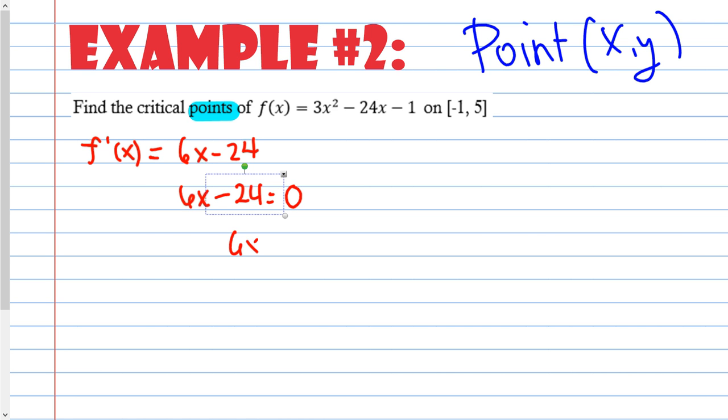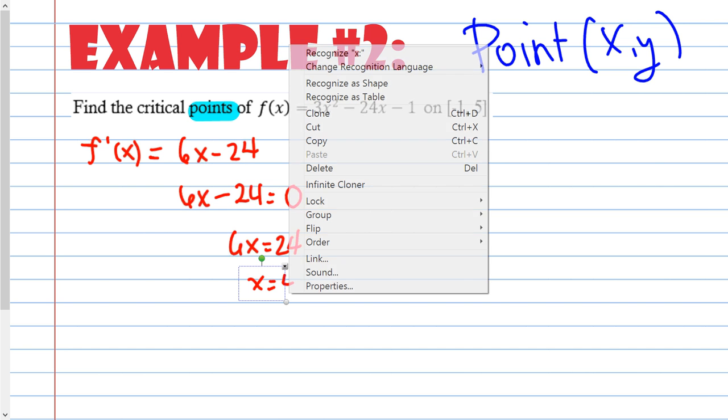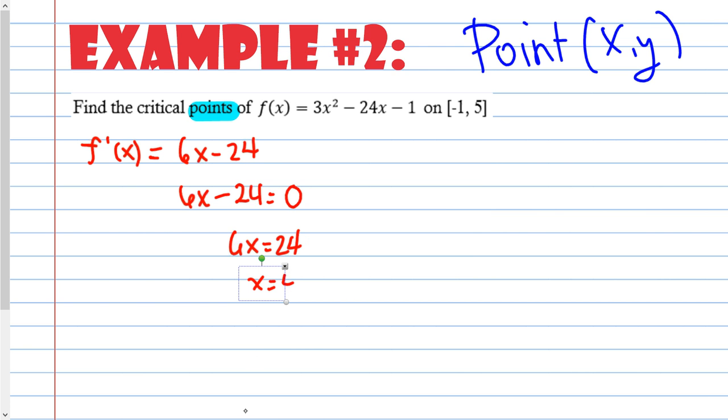So 6x equals 24, divide both sides by 6, x equals 4. So this is my critical number. Now my job is to figure out what y is.